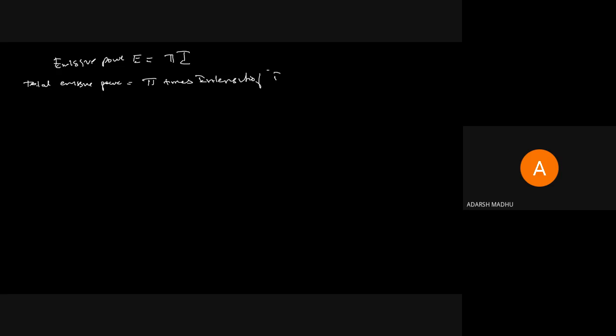So we can calculate the radiation intensity as E by pi. I equals E by pi. Intensity of radiation I equals E by pi, and total emissive power equals pi times intensity of radiation.